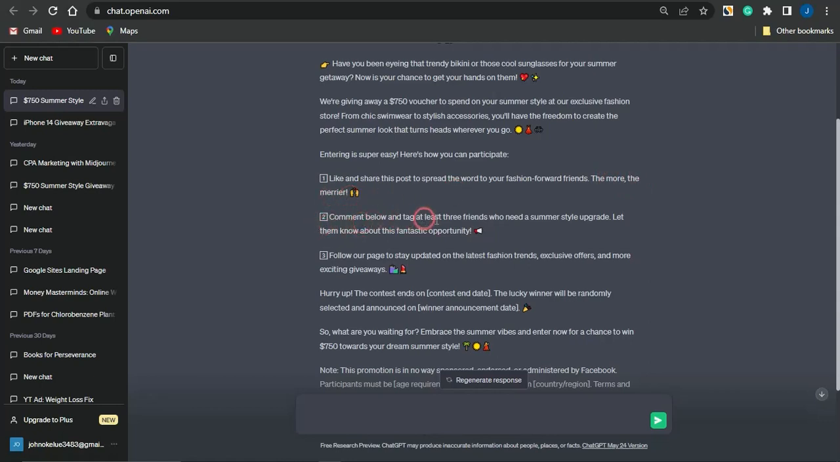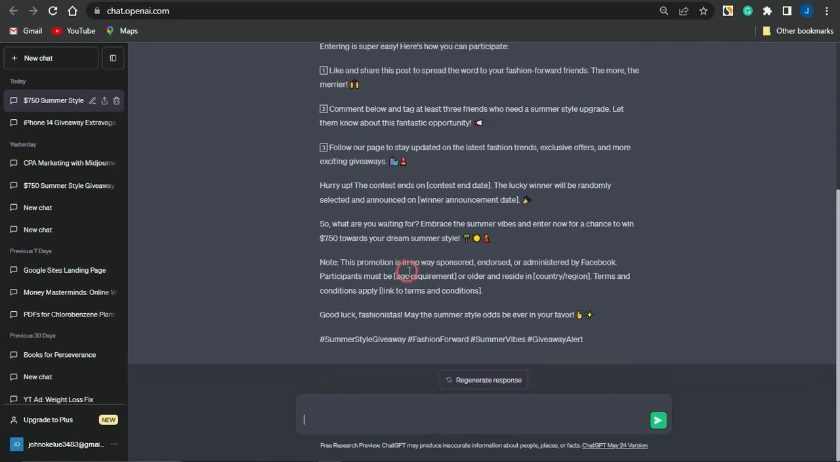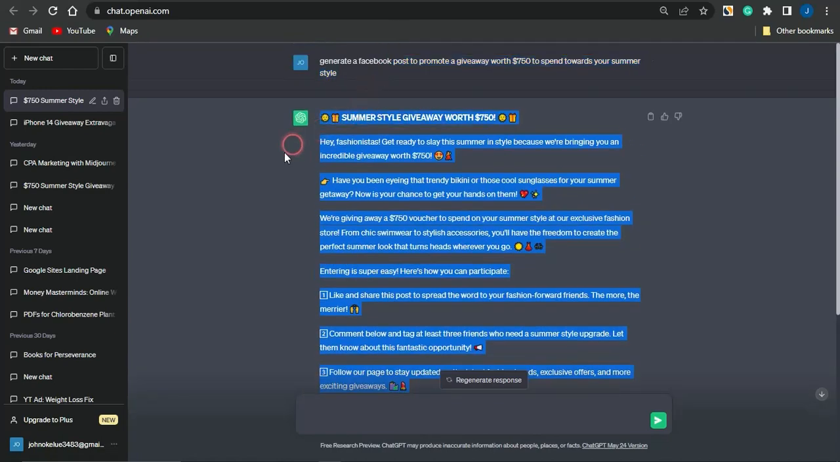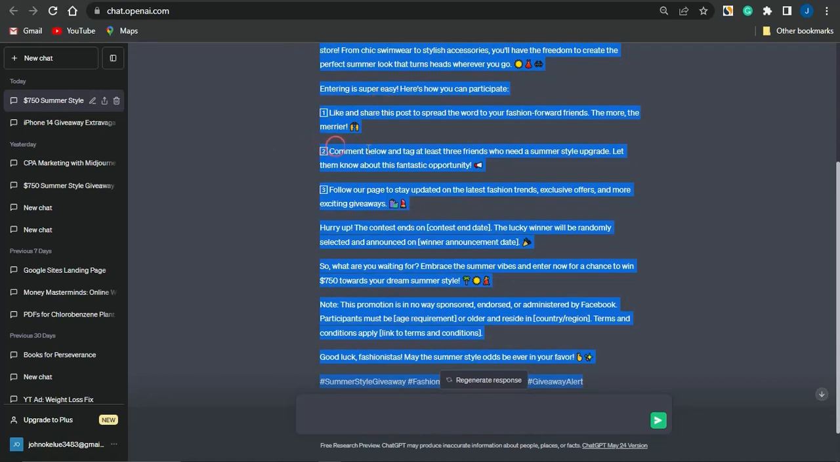You want to just simply comment and tag at least 3 friends who need the summer style upgrade. And the third step is to follow our page and stay updated on the latest fashion trends, exclusive offers, and more exciting giveaways. So right now guys, this does not actually go exactly how I want it right here. So all that I'm going to change in this particular post, which is actually generated for me, as you can see it's actually generated with the hashtag, is just to go on to editing those particular steps right there to entering this particular giveaway.